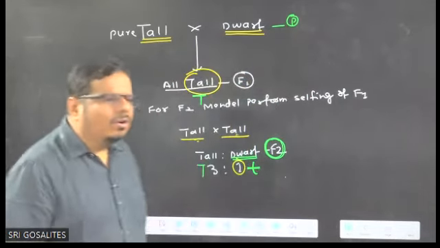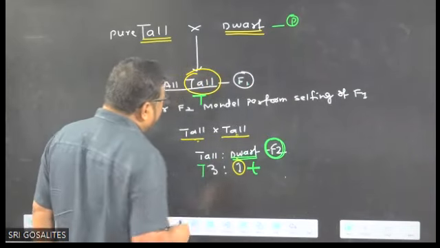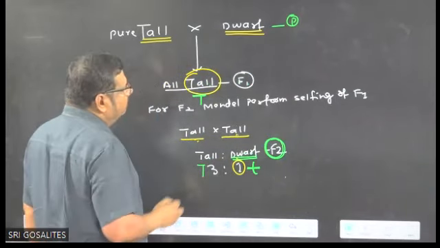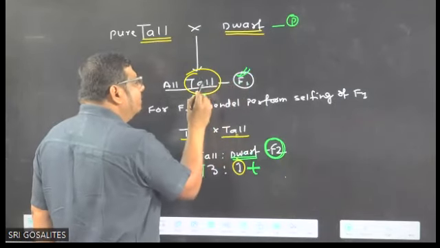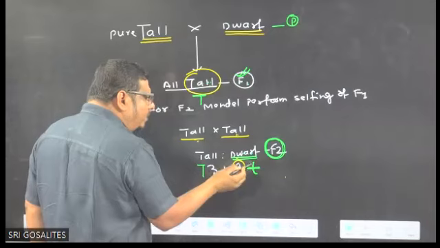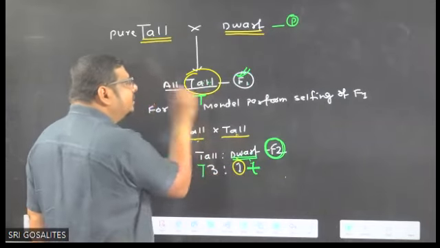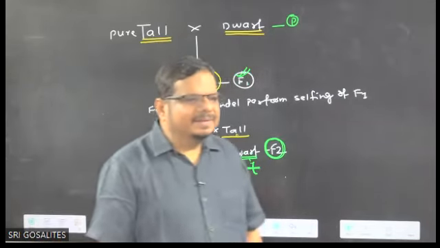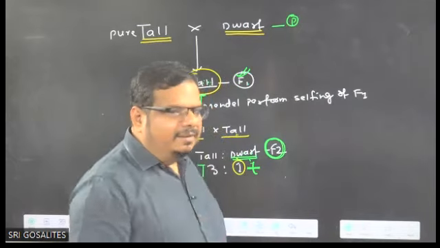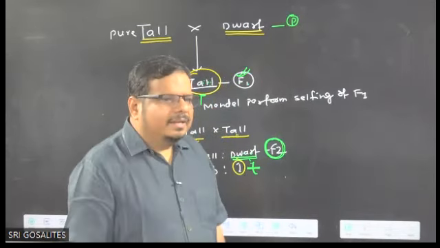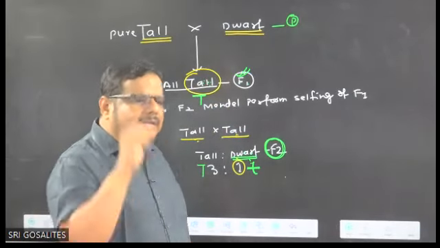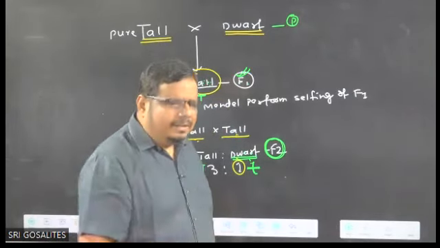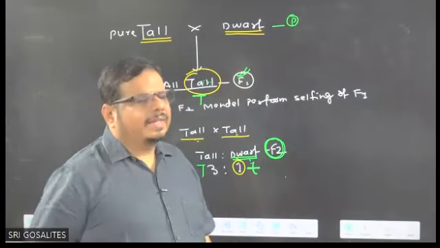So Mendel thought, if this plant is a dwarf, the parent of this dwarf, this F1 parent, must have information for dwarfness. You just try to connect with me. In F1, there must be information for dwarfness. Only then, in F2, dwarf will come. Agree or not?